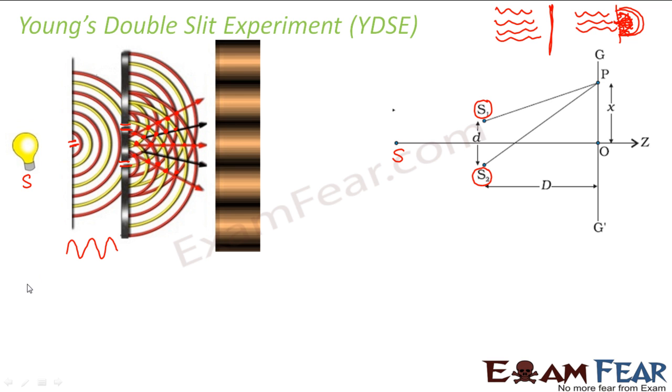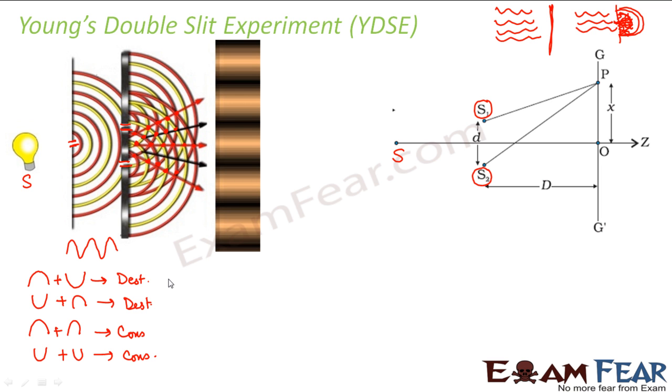Red is your crest and yellow is your trough. So if red and yellow are combining, that means it is destructive interference. Similarly, if yellow and red are combining, that means it is destructive interference. Similarly, if red and red are combining, it is constructive interference. If yellow and yellow are combining, it is constructive interference again.